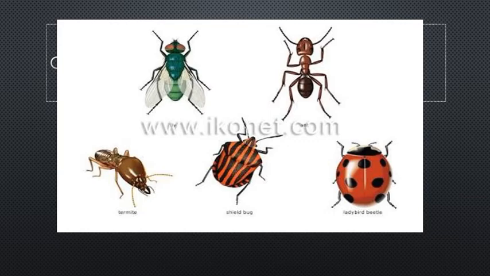Now you know their names. So tell me, where is the fly? This is a fly. This is an ant, honeybee, beetle and ladybug. These are all insects. They live in the garden.